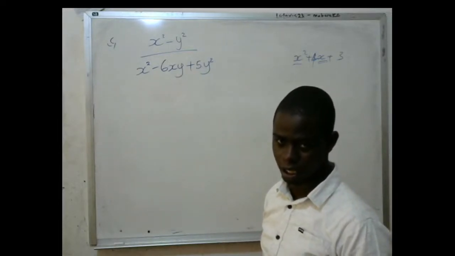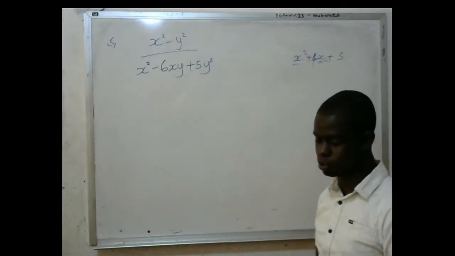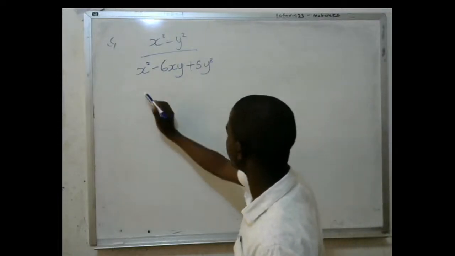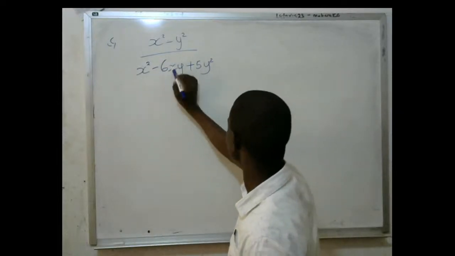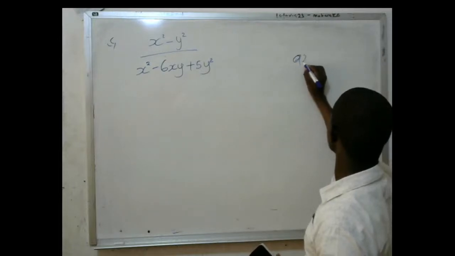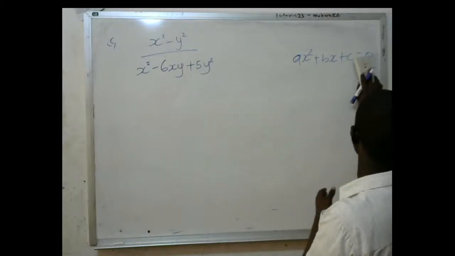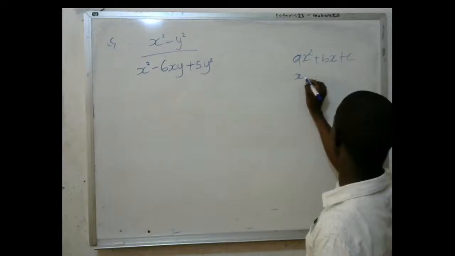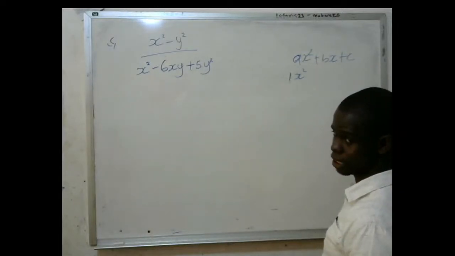You can see them. If there are 3, you look for a way of making them 4. How are you going to make them 4? You look for 2 numbers with a sum of negative 6 and a product of 1 times 5. It is ax squared plus bx plus c, or rather this is the expression. Now this is x squared, representing a. There is a 1 here, right?